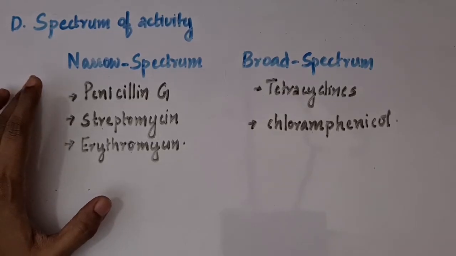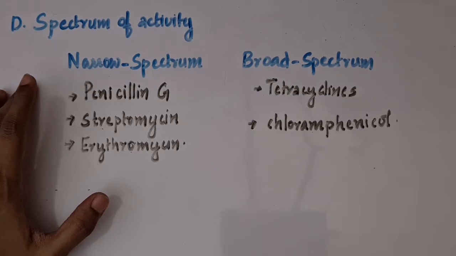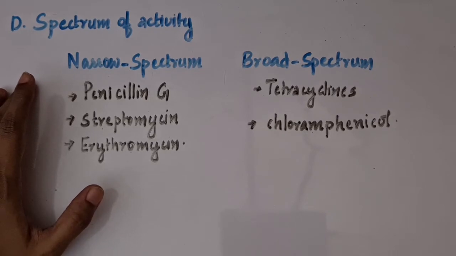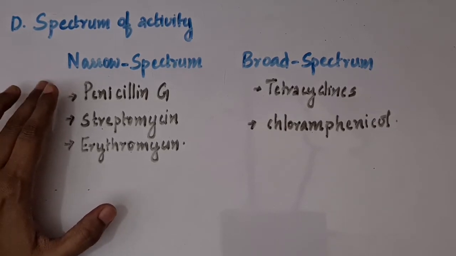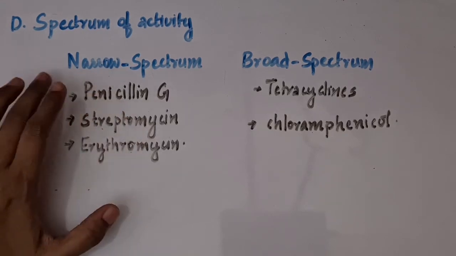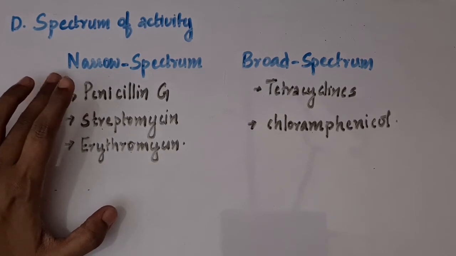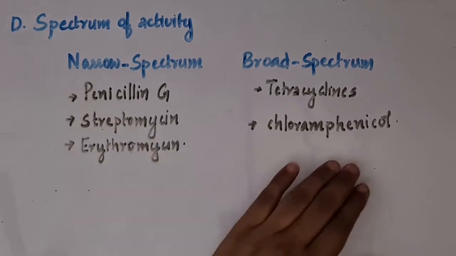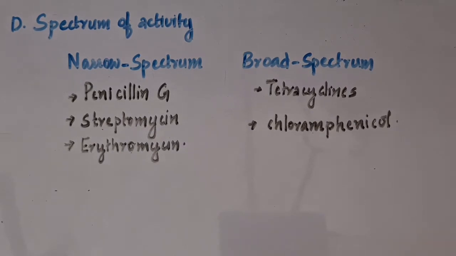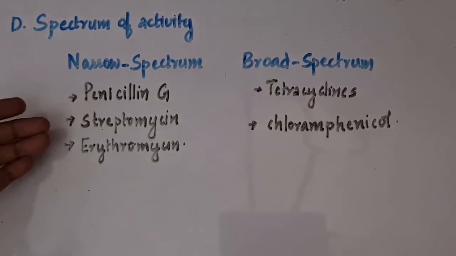Next is based on the spectrum of activity, that is the range of different microorganisms that an antimicrobial agent can inhibit or kill. They are classified as narrow spectrum and broad spectrum. Narrow spectrum antibiotics can kill or inhibit a fewer number of microorganisms, whereas broad spectrum antibiotics can kill a greater number of microorganisms. The drugs under narrow spectrum are penicillin G, streptomycin, erythromycin, and under broad spectrum are tetracyclines and chloramphenicol.